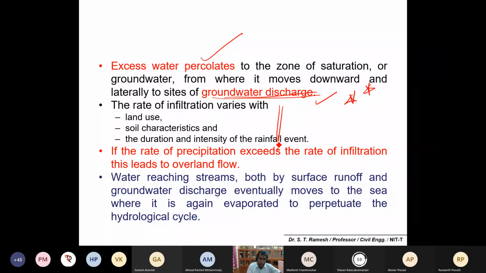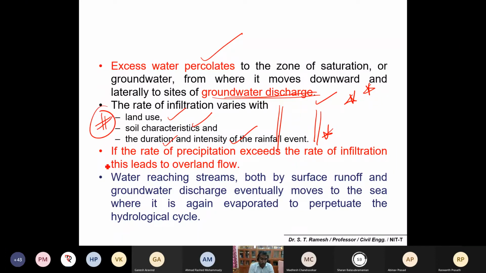The rate of infiltration into the ground depends on the following factors. Number one, land use pattern and characteristics of the soil, and the duration of precipitation and intensity of rainfall. That is important, because if the soil is too porous, infiltration will be more. If the soil contains more clay, water will be stagnated; it will not allow the water to penetrate inside your soil or subsurface system. So depending upon the land use pattern, the soil characteristics, and the duration and intensity of the rainfall, the rate of infiltration varies. The factors which influence infiltration are important.